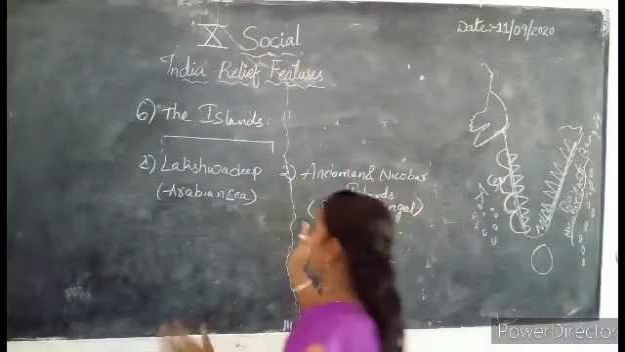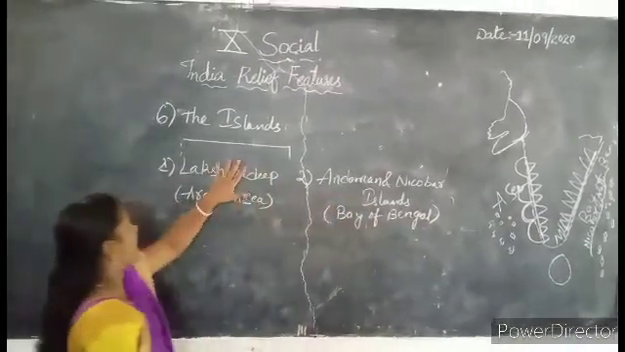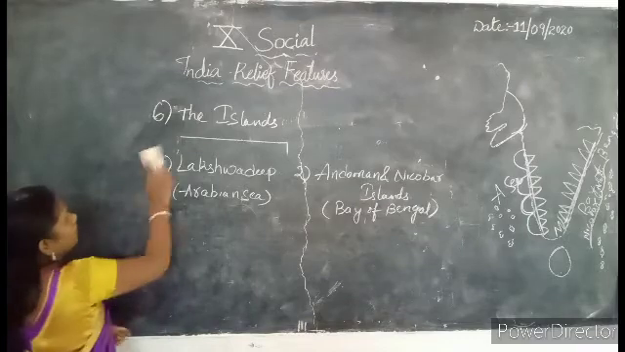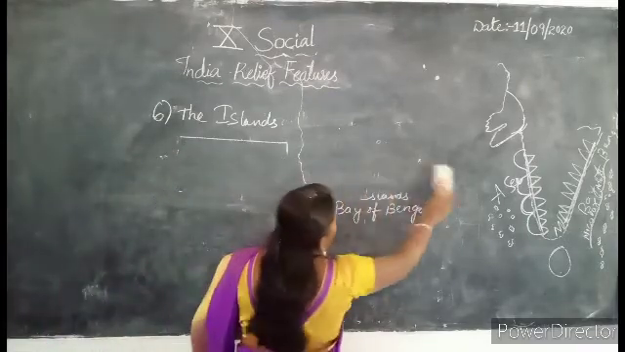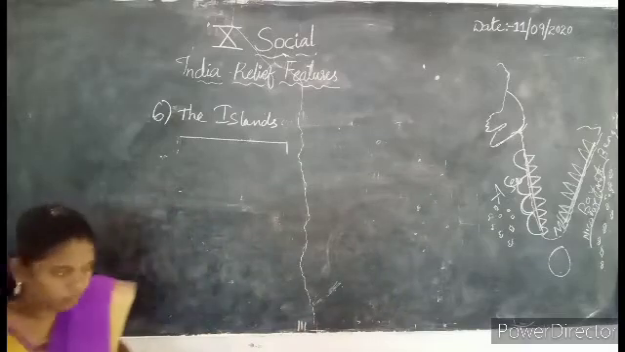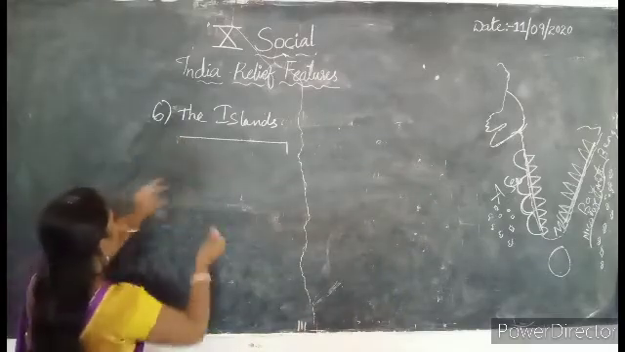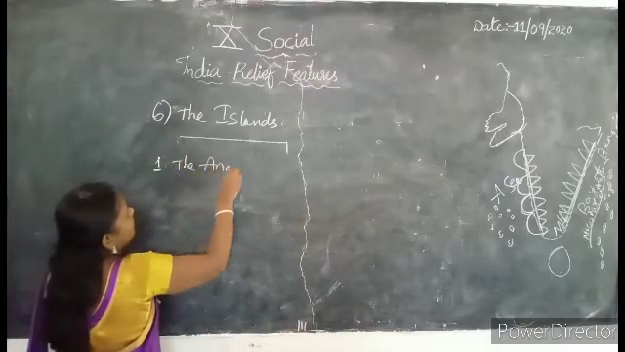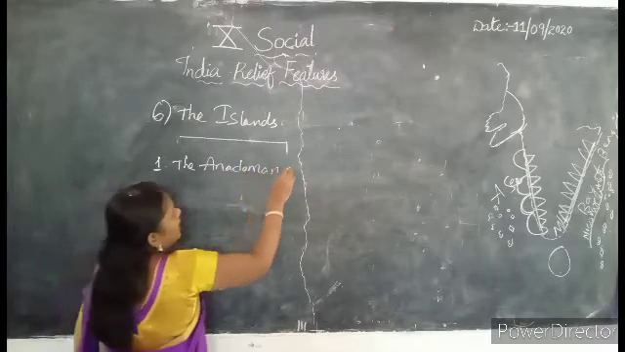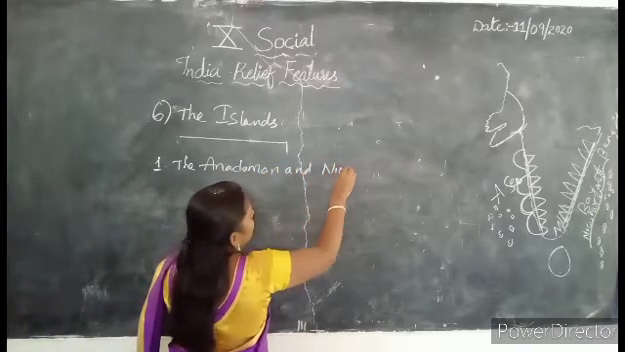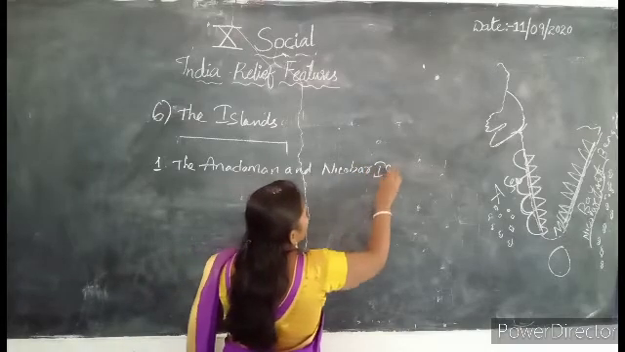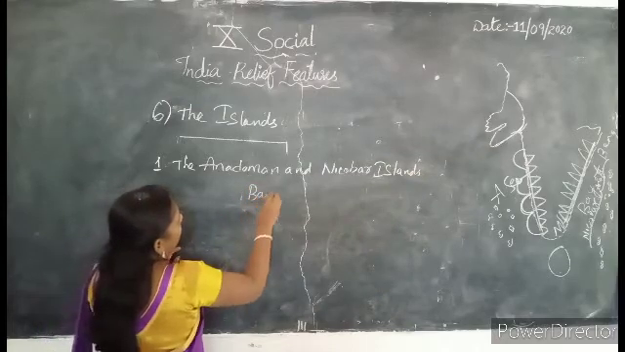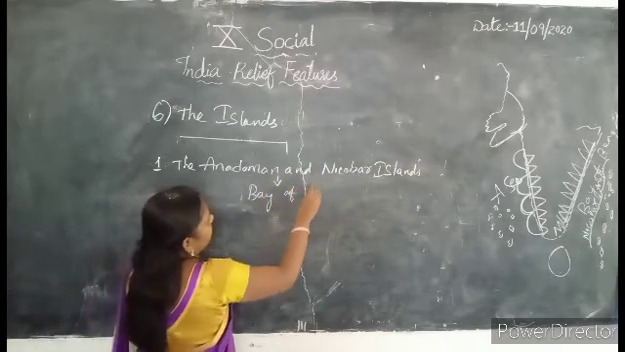So let us look into the facts of the Andaman and Nicobar Islands, and let us discuss the Lakshadweep Islands in brief. First, the Andaman and Nicobar Islands. Simply you have to know the facts. The Andaman and Nicobar Islands are formed by the Bay of Bengal.